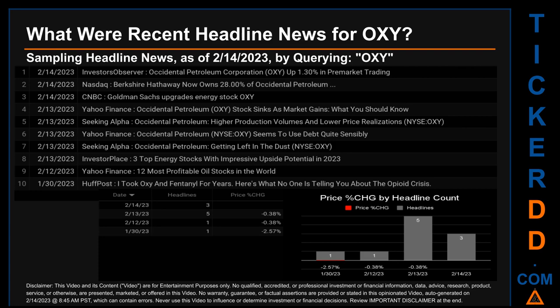The oldest publication date of Monday, January 30, 2023, was actually the day with the lowest percentage change in price. It saw a price drop of -2.57%. The latest publication date of Tuesday, February 14, 2023, was actually the day with the highest percentage change in price. It saw a price drop of -0.38%.